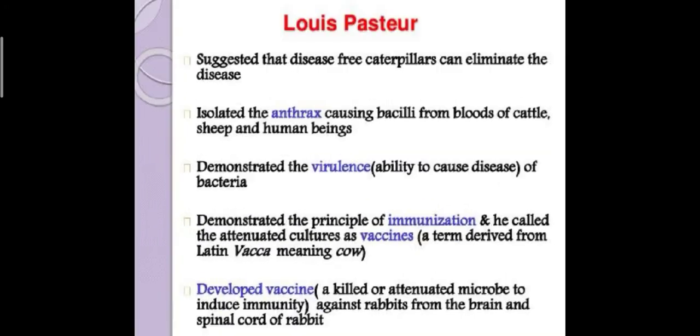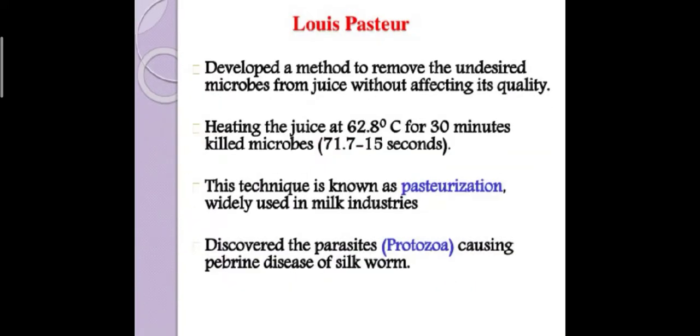See, he made lots of contributions towards microbiology. Heating the juice for 30 minutes will kill microorganisms. As we told, this technique is known as pasteurization, and he discovered the parasites causing pebrine disease of silkworm, which we discussed in the last slides.